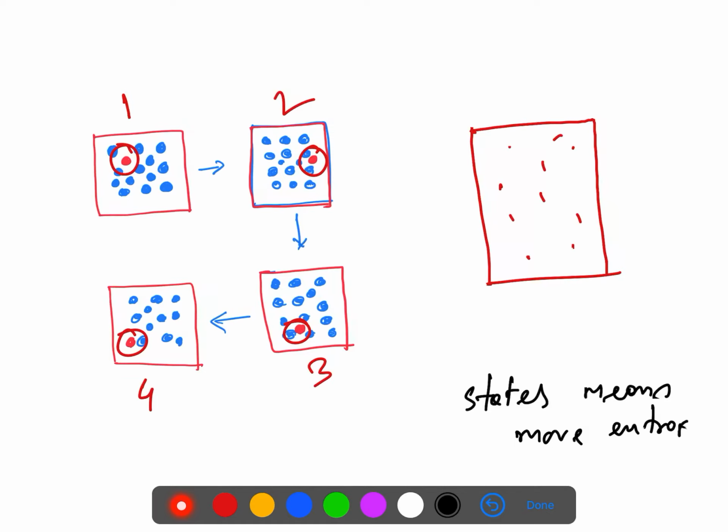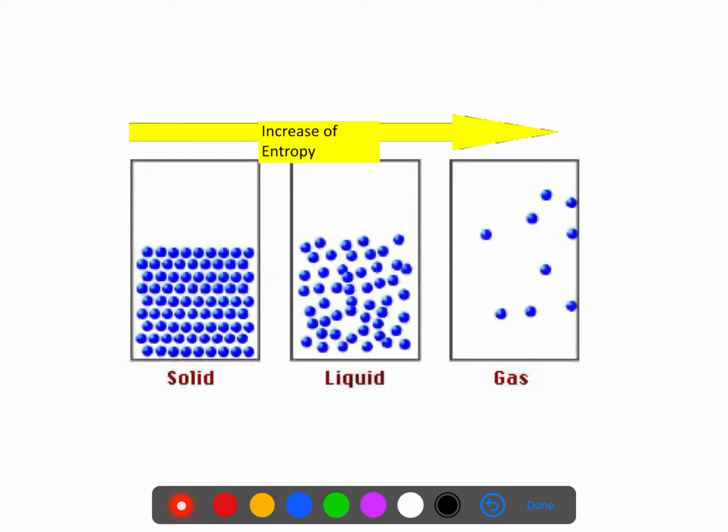More entropy. So let's go to another example, and then it will be clear how entropy increases. When it is solid, molecules are very close to each other. They have van der Waals attractions, the intermolecular attractions. So they are very close and very ordered. Now when this solid changes to the liquid phase, the bonds between the molecules are destroyed, and they are no longer in an organized position. So now they are random.